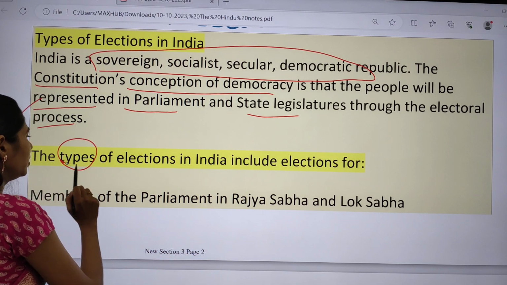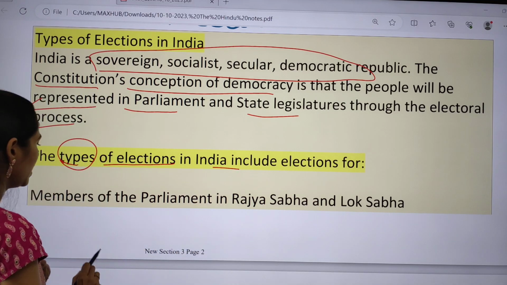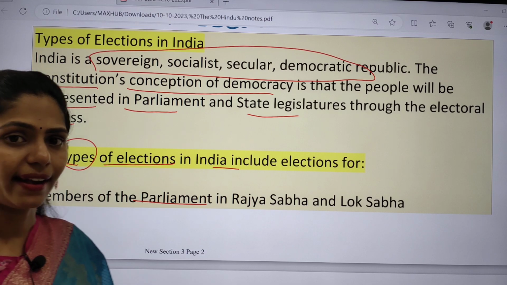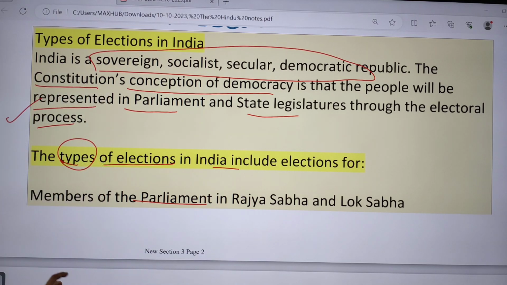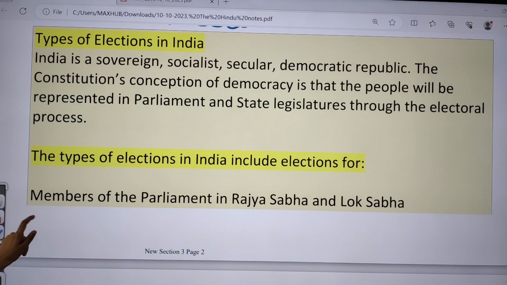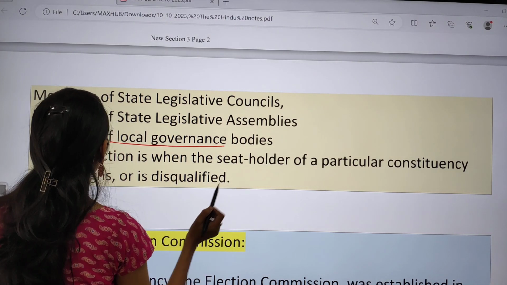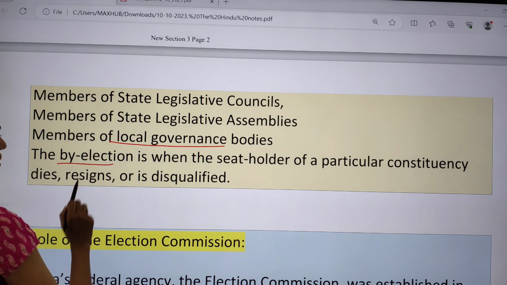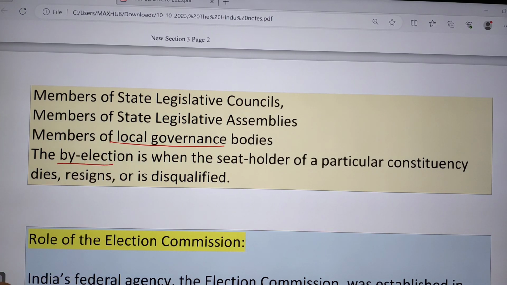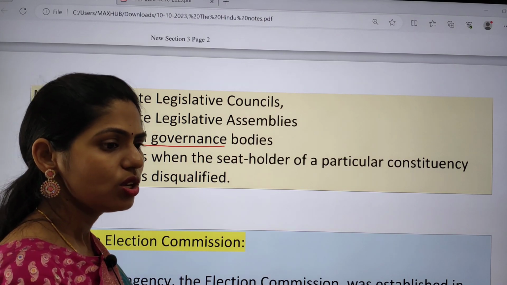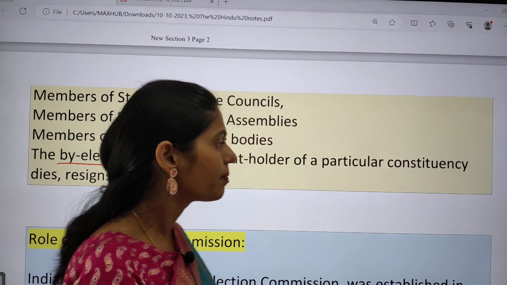So if you are talking about the types of elections in India, we have the elections to the members of parliament, that means Lok Sabha and Rajya Sabha. And next are members of state legislative councils, members of state legislative assemblies, and the members of local governance bodies. And the by-election: whenever any seat holder of a particular constituency dies, resigns or is disqualified, we will go for by-elections.